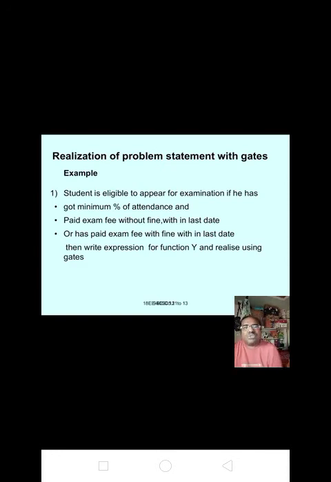Example, student is eligible to appear for examination if he has got minimum percentage of attendance and paid exam fee without fine within last date, or has paid exam fee with the fine within last date. Then write the expression for function y and realize using gates.